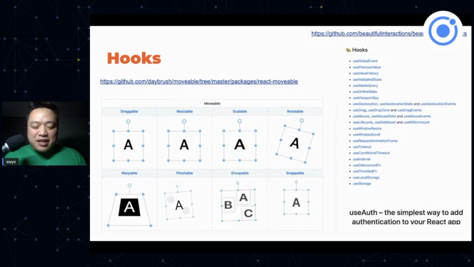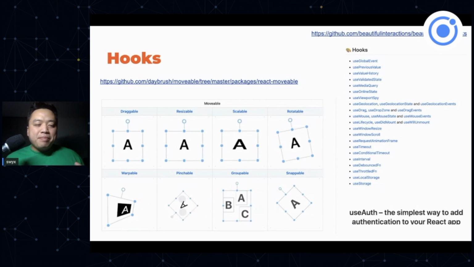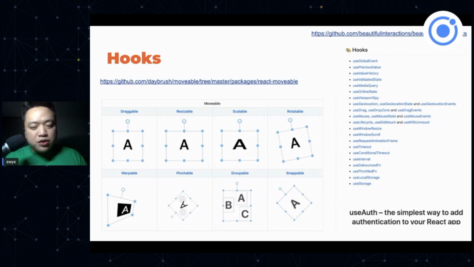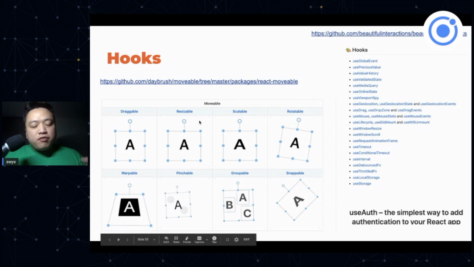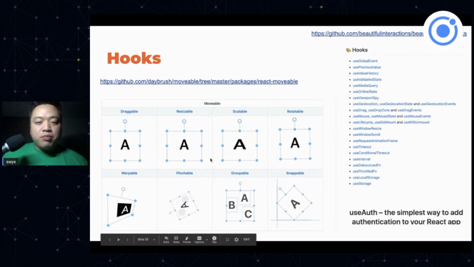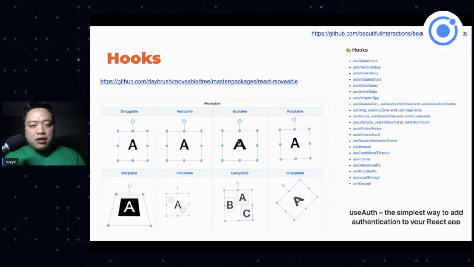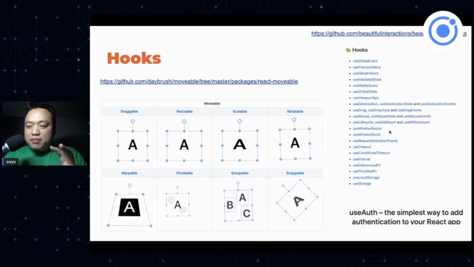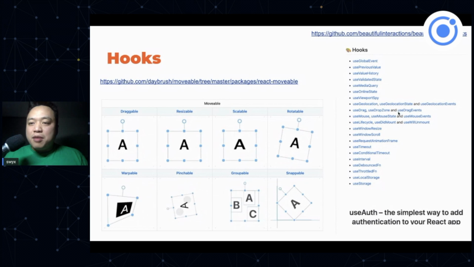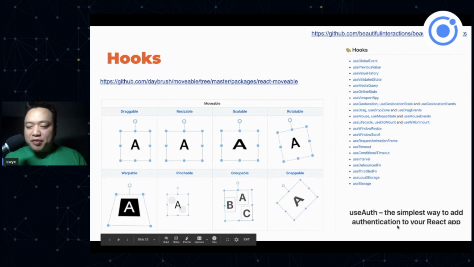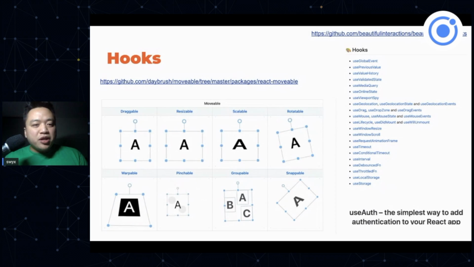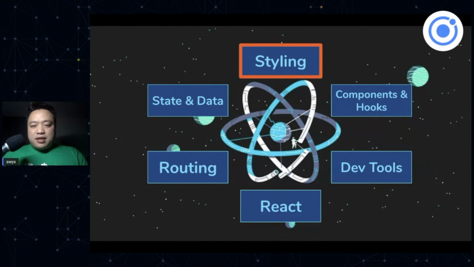There are also community hooks. It's surprising that there are not that many dominant hooks libraries, or maybe they're just split up into individual use cases. So for people who are doing in-browser editors, there are the Movable hooks, and then there are also common platform interaction hooks that people have been working on. There's also use-auth by my friend Swizec Teller, which does what it says. It helps you connect with any authentication library as well. All right, and that's all the userland stuff. And now we approach styling.